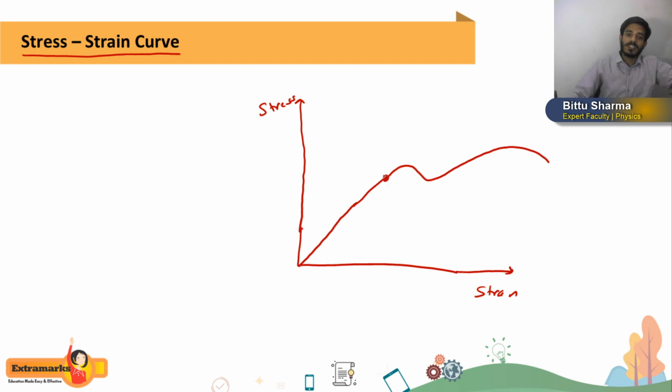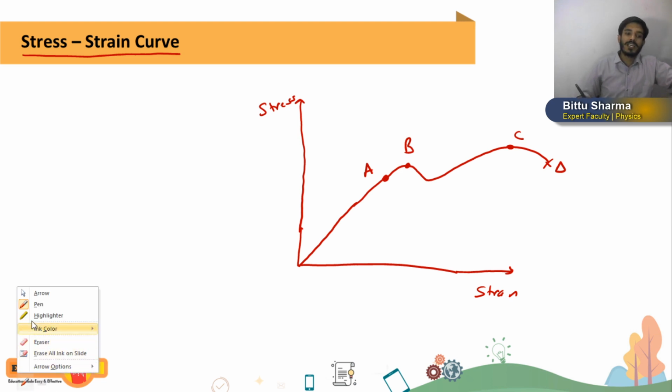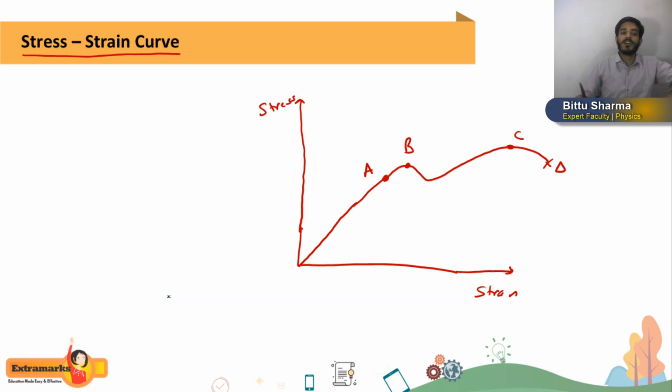Getting? This point I am writing as A, this point as B, this point as C, and this point as D. So try to understand, there are a few more points, but the other points are not in our syllabus, so that's why I am not writing them. You will study them again in detail in your engineering.